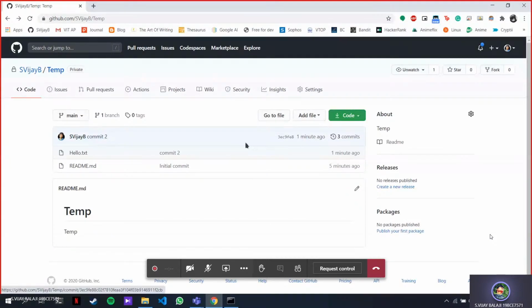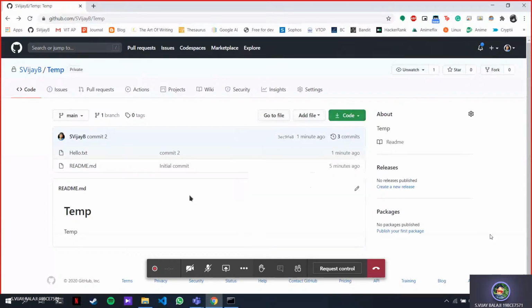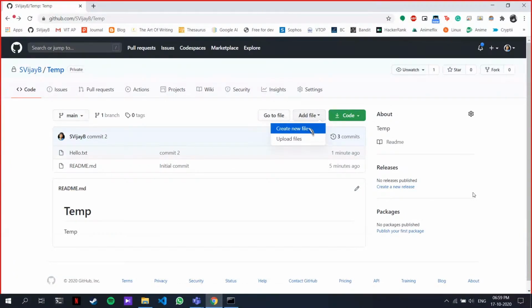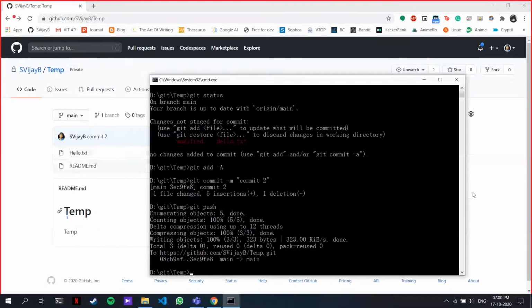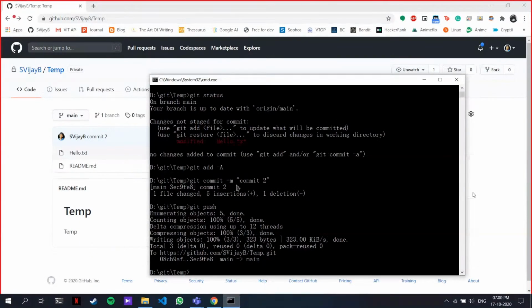Okay. If you want, I'll just show you another example. Like if your friend wants to make another hello. That add file button, we can add anything from that add file button or from Git command line. So is it going to make any difference? No, it won't make any difference. You can add file from here also. You can upload files or create new file. You can do it from here also, or you can do from CLI. Anything is fine. So is this how you work on other open sources? Yeah, this is how we work on any project on GitHub. You just have to clone the repository and then just make your changes and upload it.